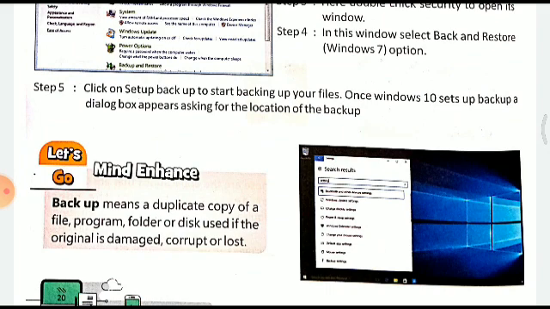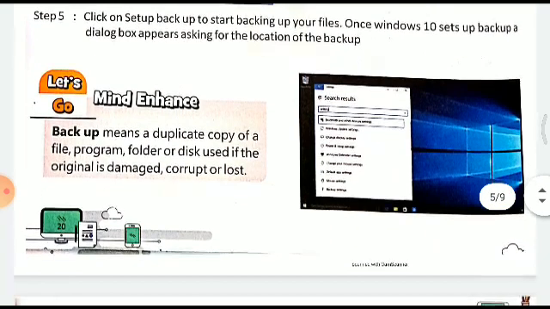This is how you can backup your files, right? Now, backup means a duplicate copy of the file, program, or folder or disk used if the original is damaged, corrupt, or lost. It is very, very important. See, by mistake, files can be deleted, files can be changed. So to preserve the original one, you need to do this.